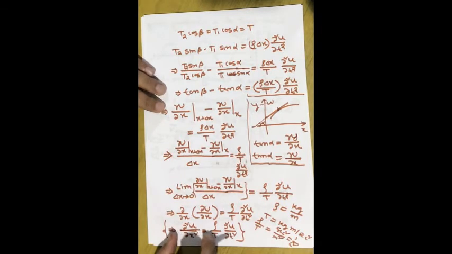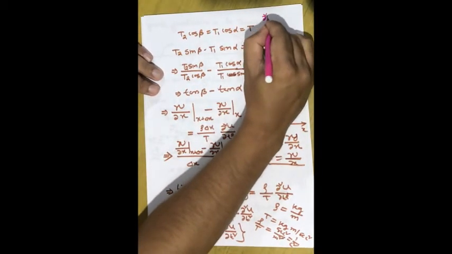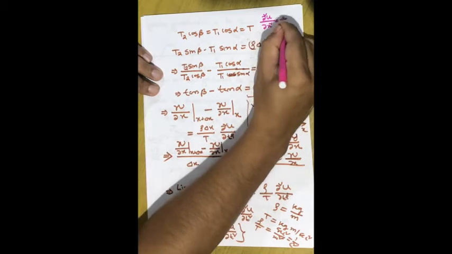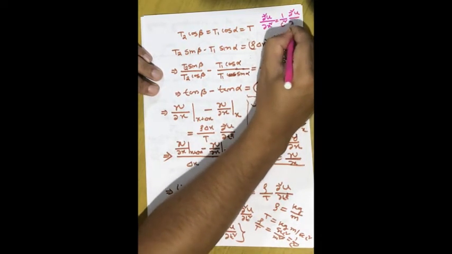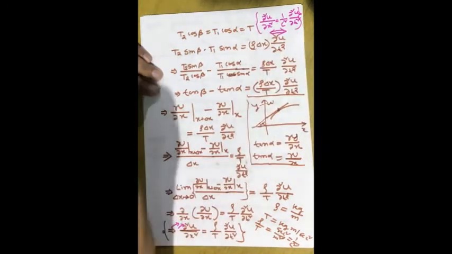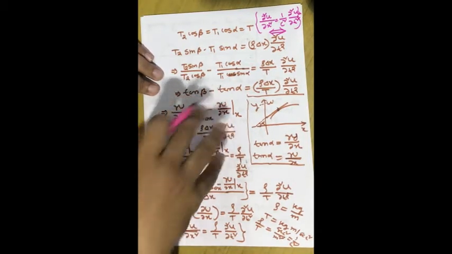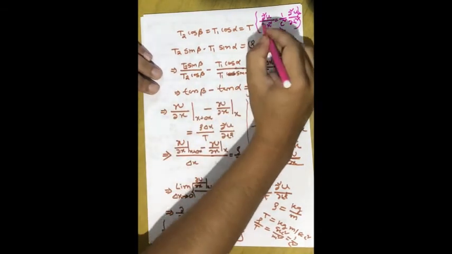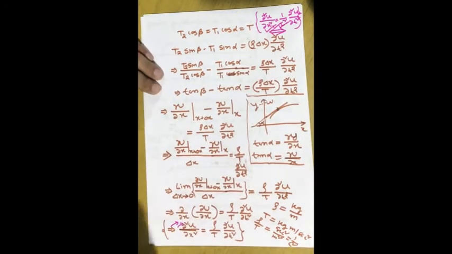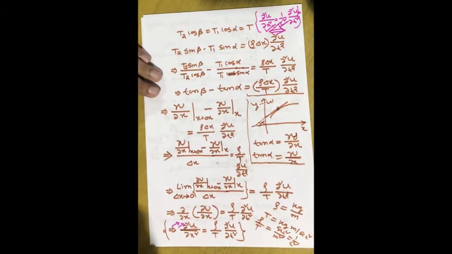Okay, so we can write the equation of a string as del 2u by del x square is equal to 1 by c square del 2u by del t square. This is exactly the same equation which you obtain for the longitudinal wave. So whether it's a longitudinal wave or a transverse wave, it's always going to satisfy this form of the equation. This is one of the most important and beautiful equations of physics. It can explain each and every aspect of a wave motion, that is a periodic motion.